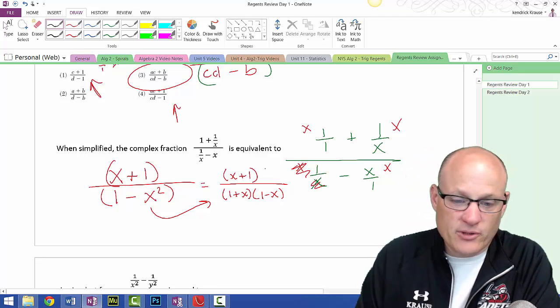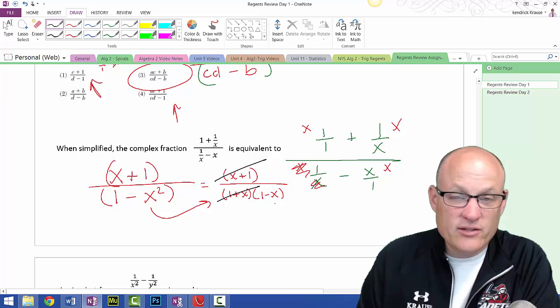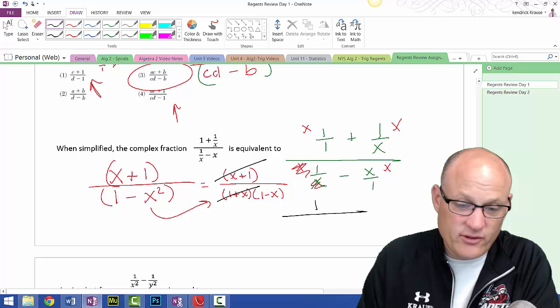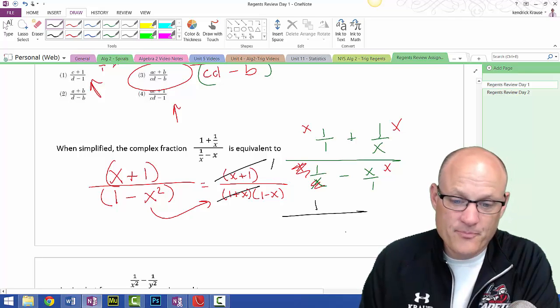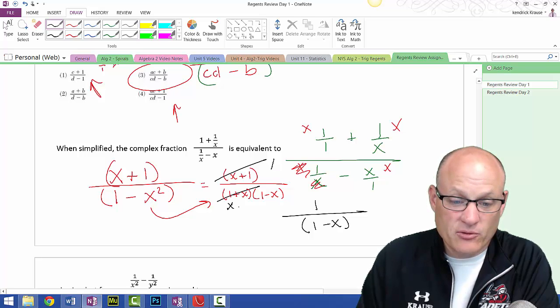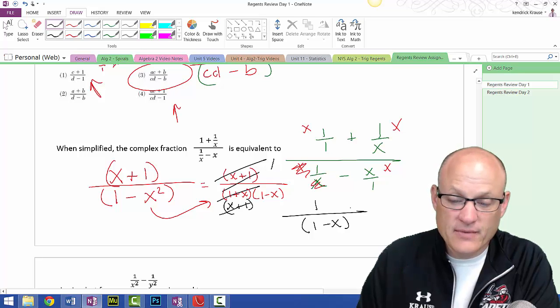The reason I put this one on here is this cancels with this. Since there's nothing left in the numerator, you have to really remember it's a 1 because these divide out and make a 1. So 1 over 1 minus x. And yes, they cancel. The commutative property of addition says x plus 1 is the same as 1 plus x. So those are the same thing. All right, moving on.